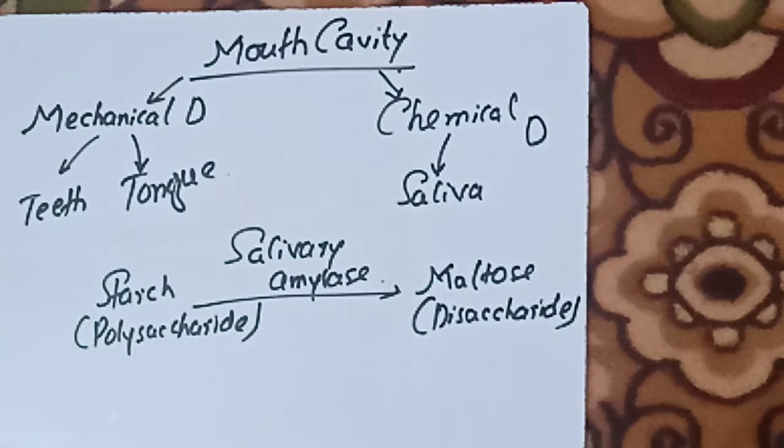Also remember what type of food gets digested here: only the digestion of carbohydrates takes place inside the mouth cavity. There will be no digestion of proteins, and no digestion of fats or lipids. So this was all about the digestion inside the mouth cavity of the human.